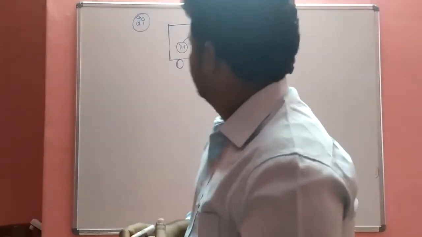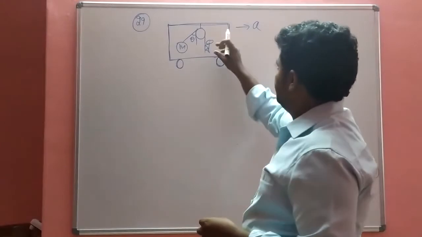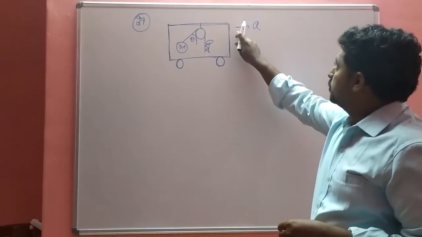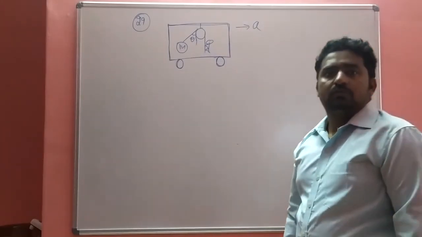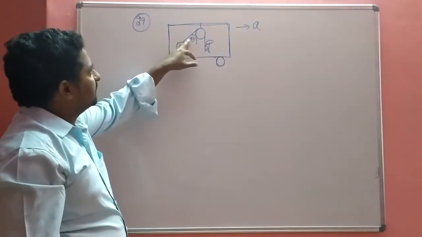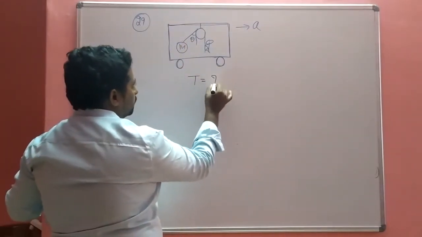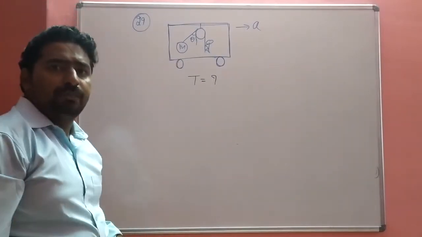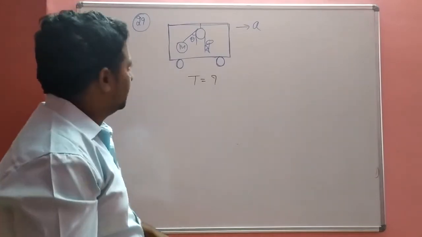Okay, 29. So this is the pendulum. The pendulum bob is kept inside the car. The acceleration of the car is A, the direction is like that. So what is asked in this problem? The tension in the pendulum. What is the magnitude of the tension? Okay, this is the problem. First you have to make the free body diagram by using the concept method.